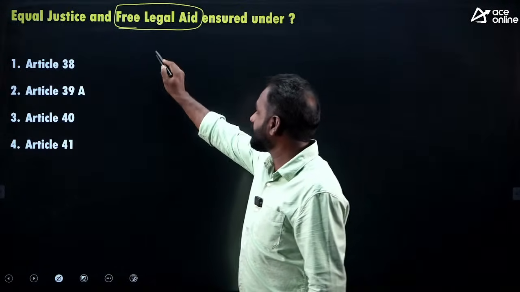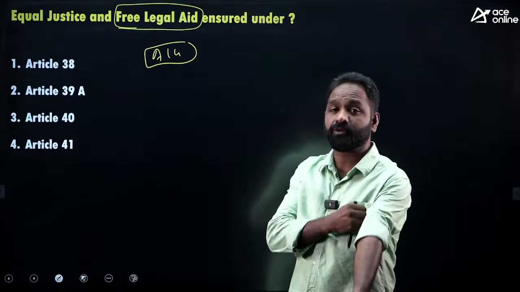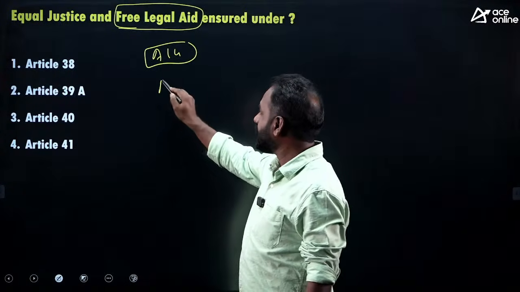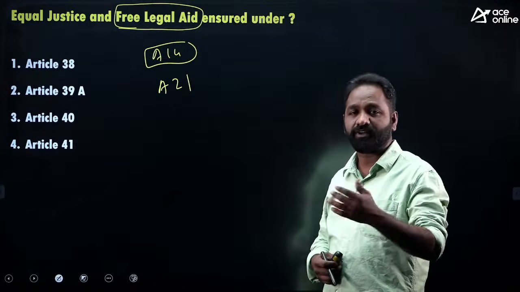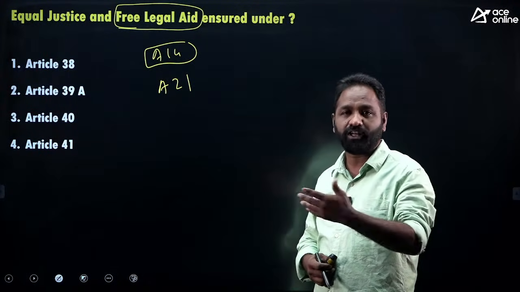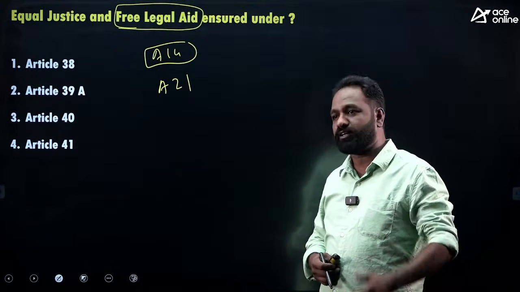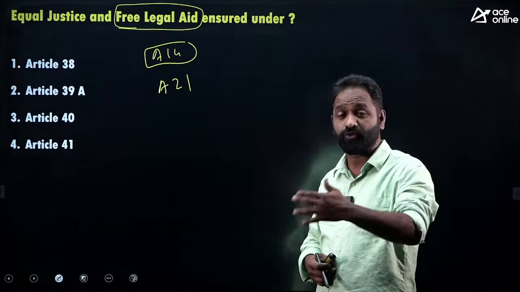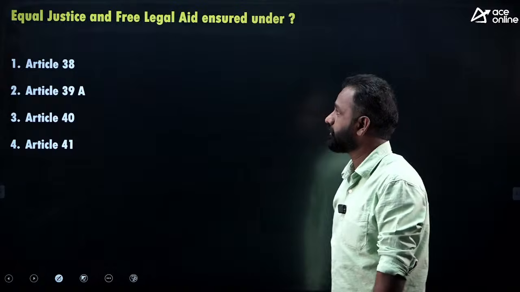Okay, see, everybody knows that Article 14 talks about equality before law, and also Article 21, personal liberty and right to life. Everybody knows that Article 21 and 22 are there, and they talk about arrest. 20, 21, 22, okay. So right, let's see the data.